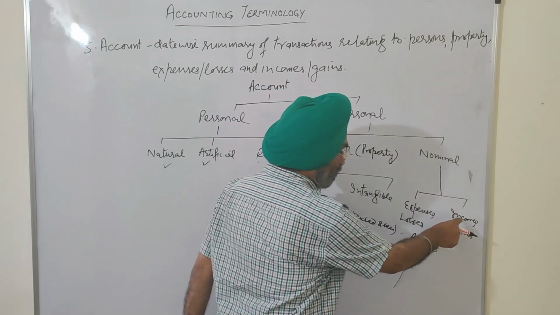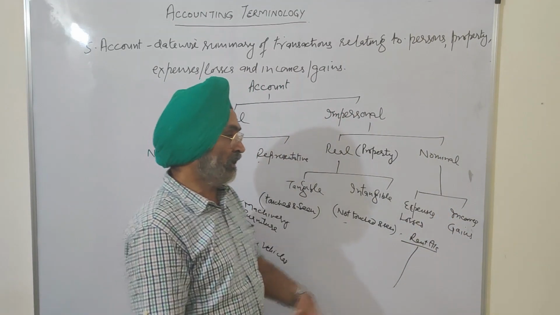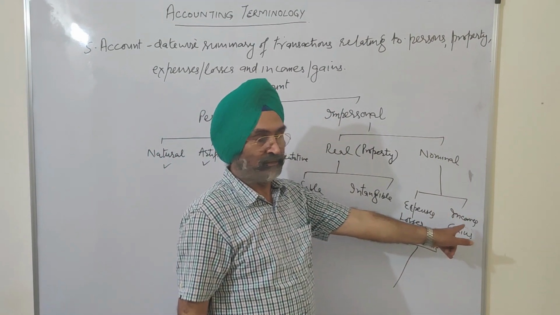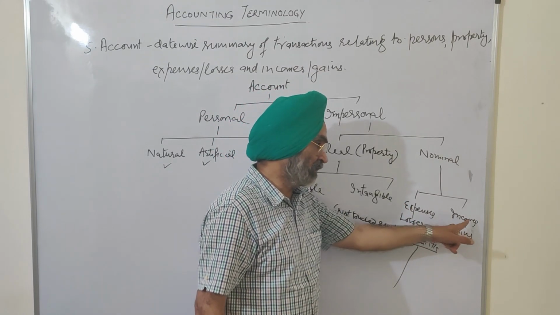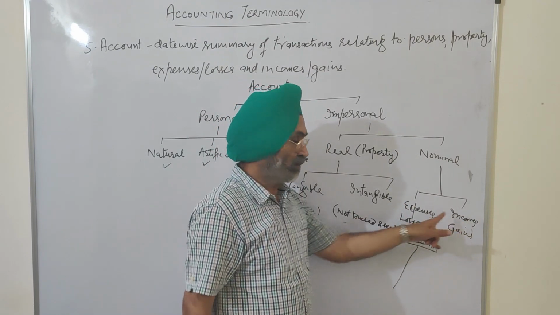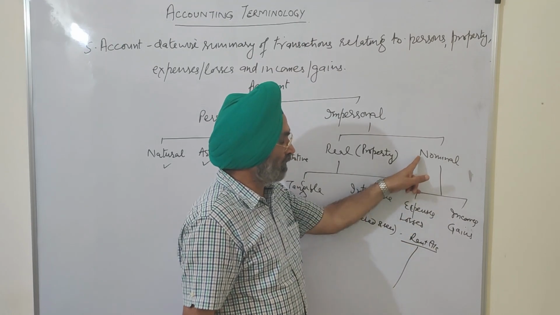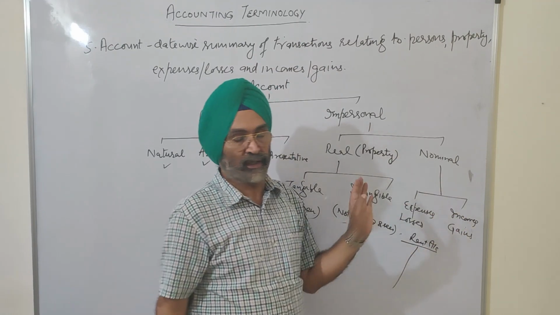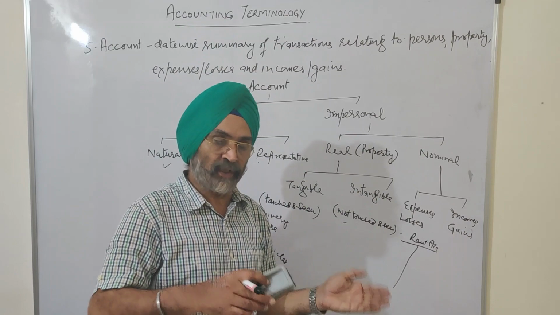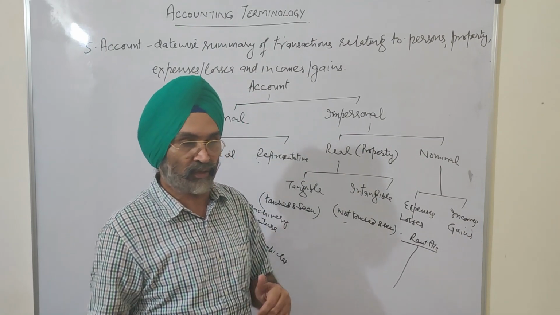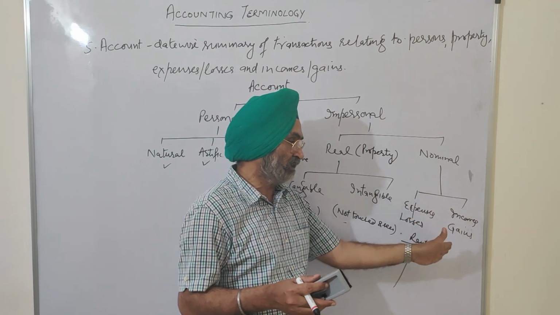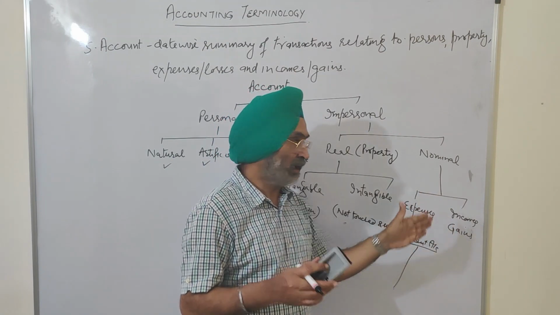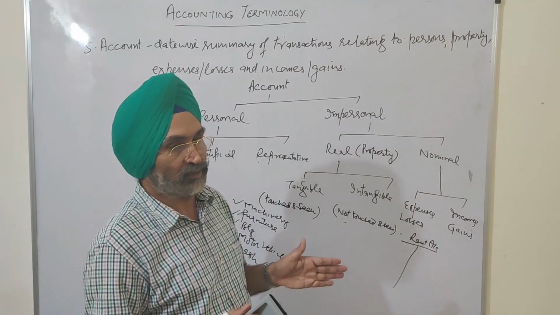A rent received account is an income account. So rent account is a nominal account, rent received account is a nominal account. All accounts related to expenses, losses, incomes and gains are called nominal accounts.